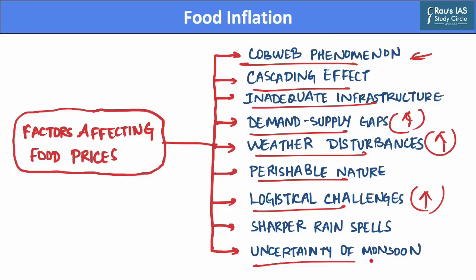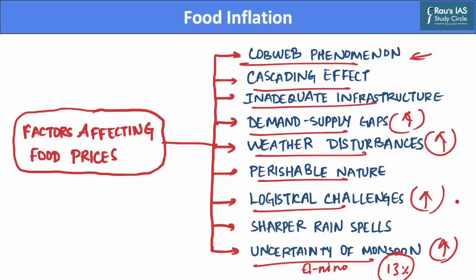Also, there has been uncertainty with respect to monsoon rainfall. Despite adequate rainfall currently, there has been a 13% deficit in overall rainfall in the country, which is further coupled with the uncertainty associated with the impending El Nino phenomenon. And this has created speculation in the market which has further aggravated the food prices.